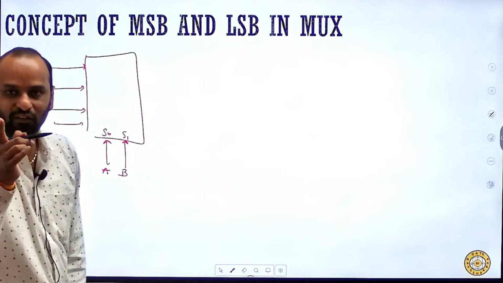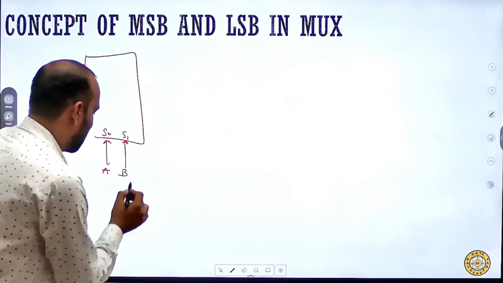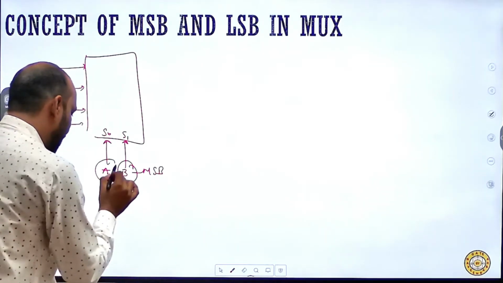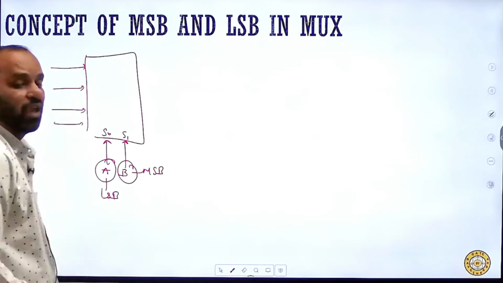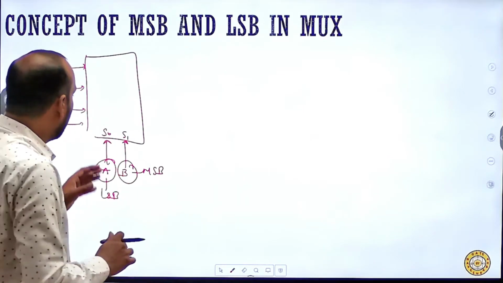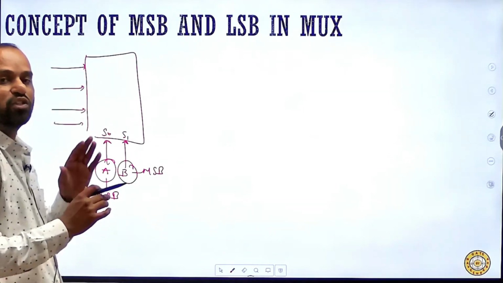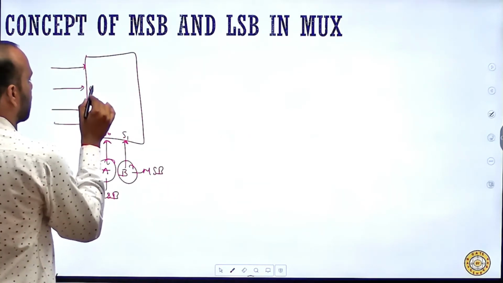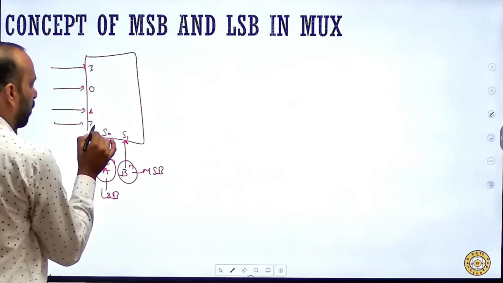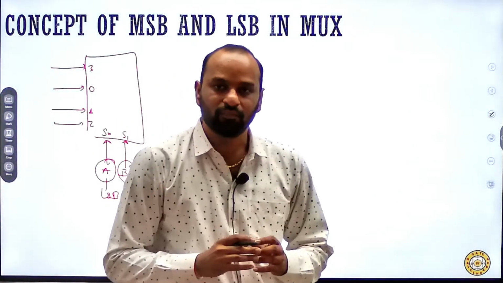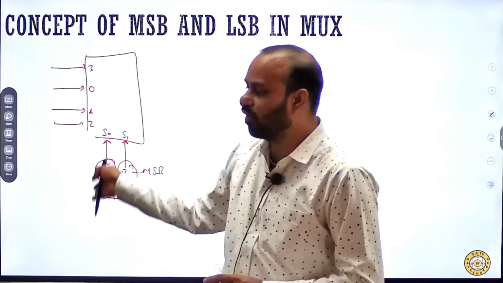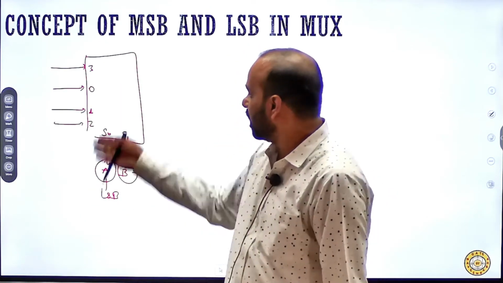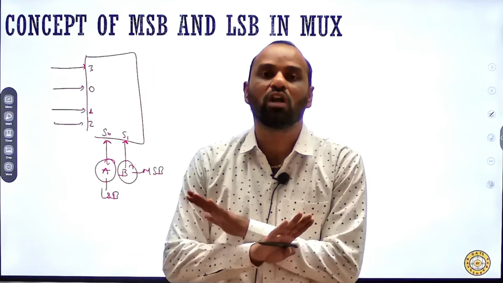So give me the answer, what is the MSB? Yes, B is my MSB and A is my LSB. Very good, fine. Now the next question is, what happens if the sequence is not written as 0, 1, 2, 3? Let's suppose the sequence is written as 0, 1, 3, 2. Does this shuffling of the sequence matter? No. The shuffling of the data input sequence does not matter.